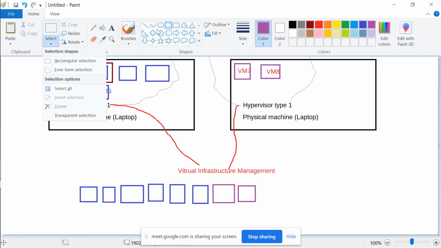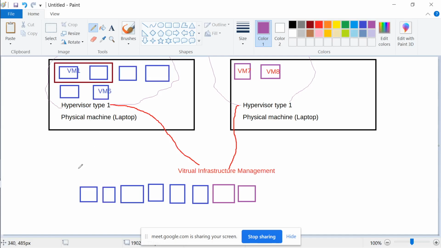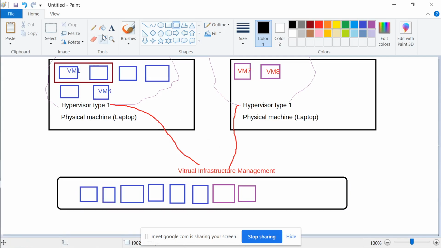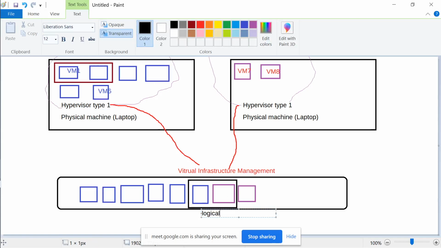So logically, this virtual infrastructure management can see all of this as one layer. It can logically connect these two if need be, okay?